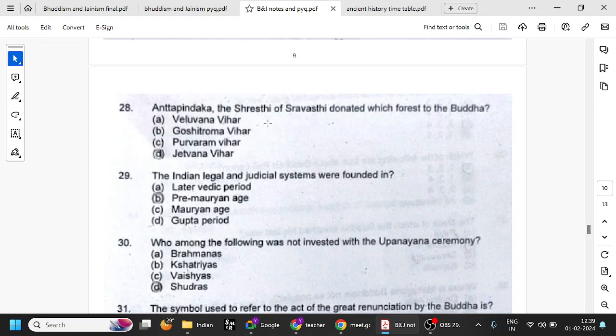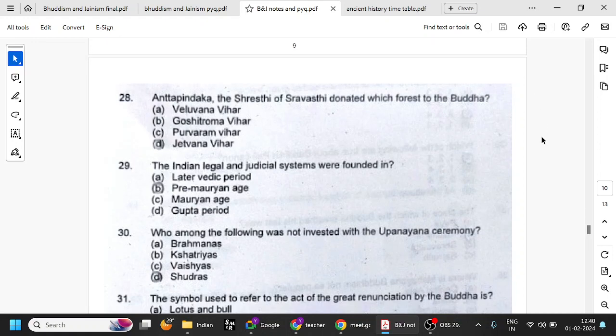Anathapindika, the Shrestha of Shravasti, donated which forest to the Buddha? Basically, as I said, Buddhism and Jainism were very famous among the Vaishyas, the traders, etc. Shrestha means one of the trade guilds of Shravasti, and all these are very famous trade guilds. Anathapindika, the Shrestha of Shravasti, donated Jetavana Vihara to the Buddha. Just keep that in mind.